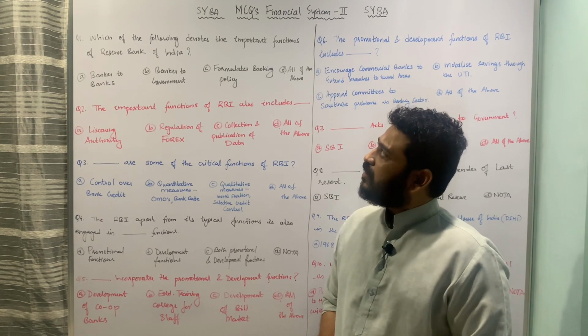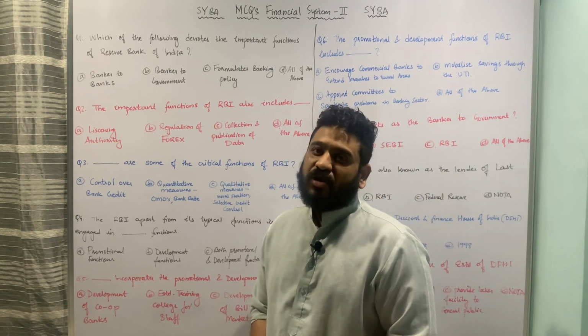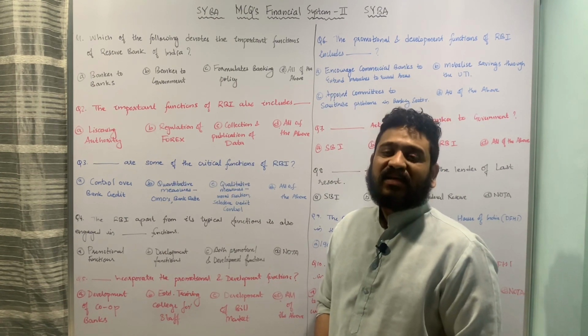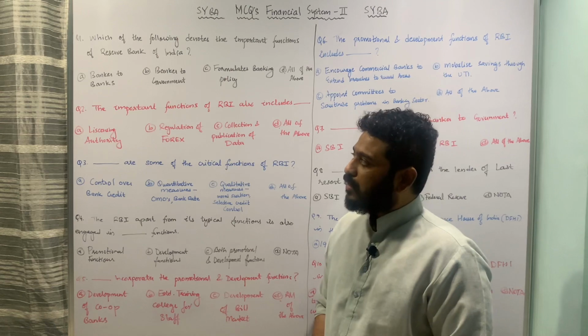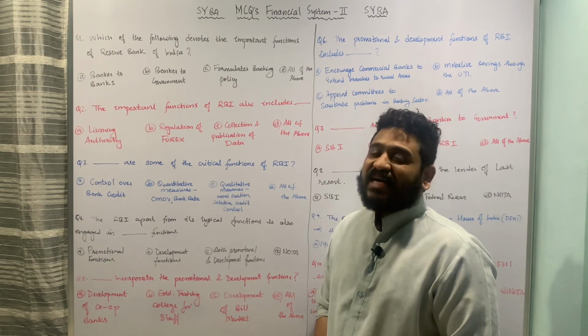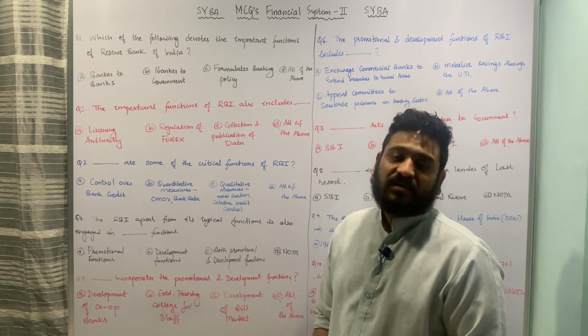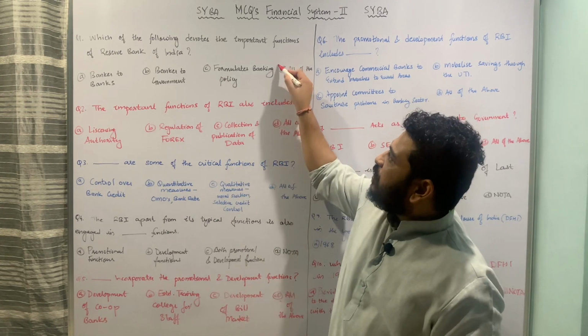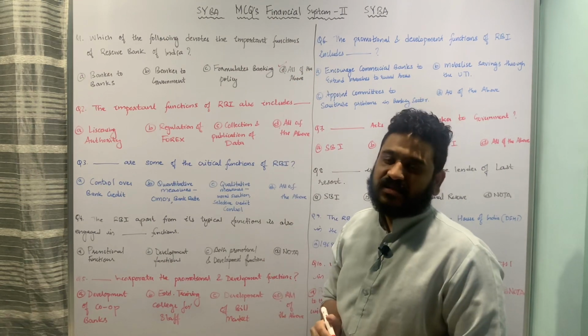So here the important functions of Reserve Bank of India are denoted by all these 3 points. That means the Reserve Bank of India is a banker to the banks, it is also banker to the government, as well as it formulates the banking policy of India, and therefore option D, all of the above, is the correct answer to this question.